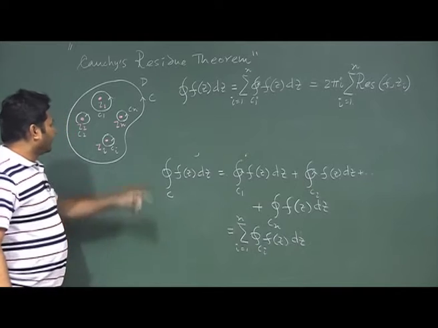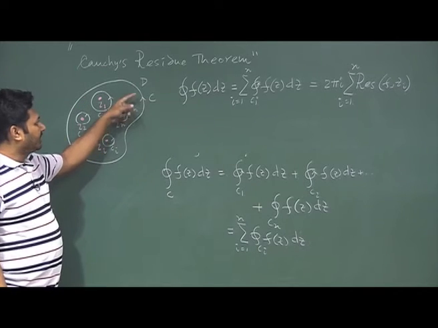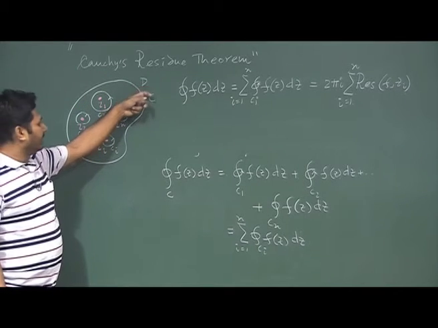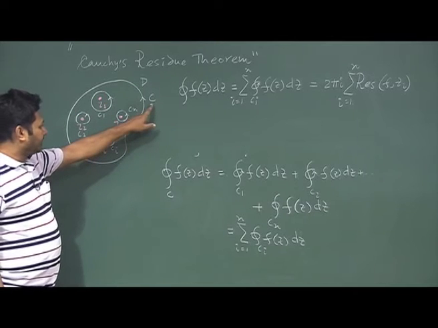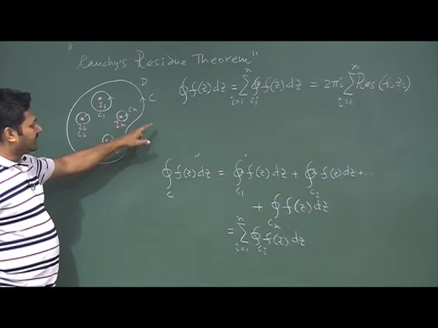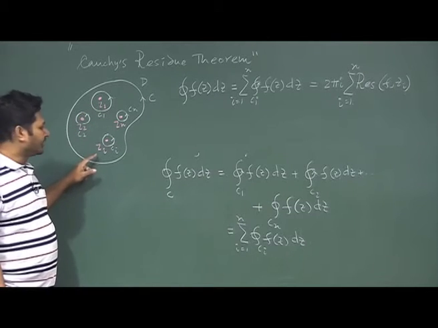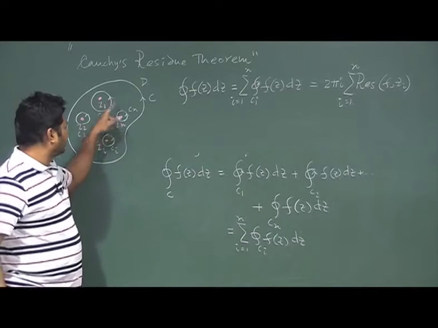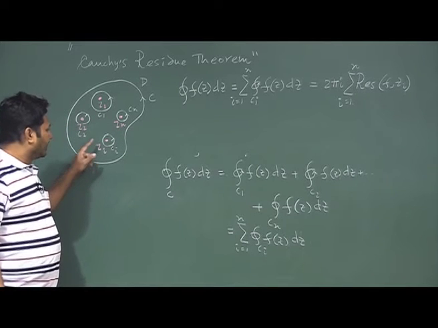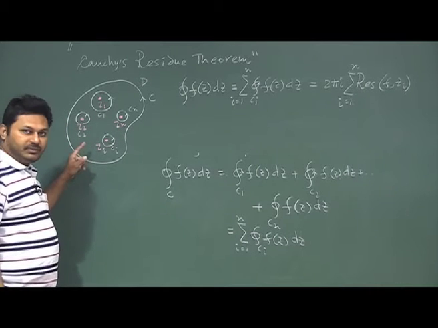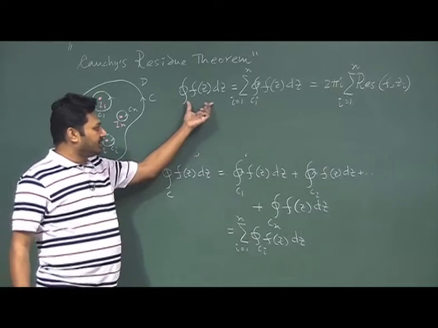Let us understand once again. We have a region D bounded by some simple curve C. The function is analytic except at these points, so these points are singular points. Even if singular points are present, I can still evaluate the total integral.